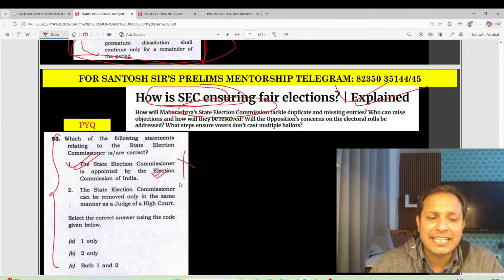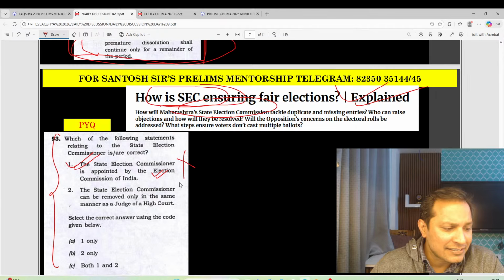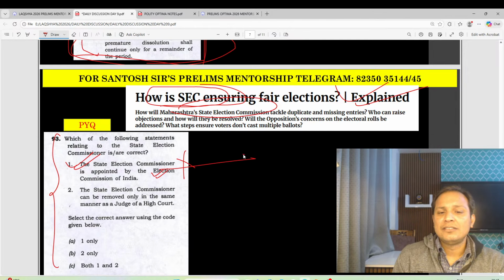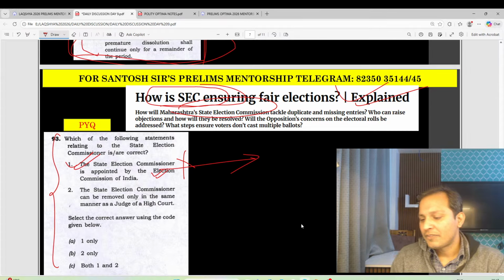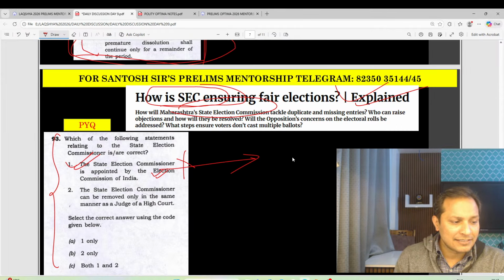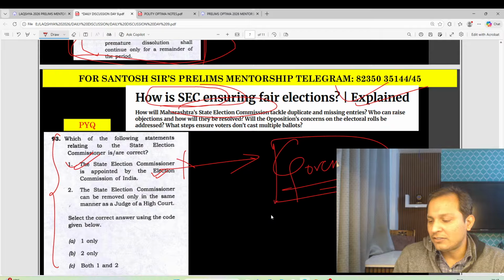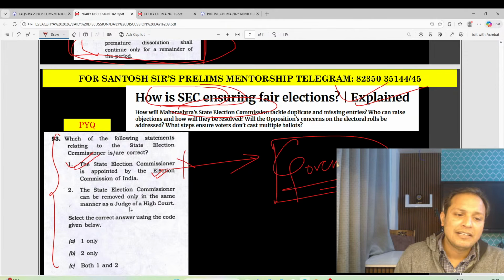Who appoints the State Election Commissioner, guys? Let me see how many of you are able to answer. Governor. The Governor appoints the State Election Commissioner. It is Governor, guys. The State Election Commissioner can be removed only in the same manner as a judge of the High Court.